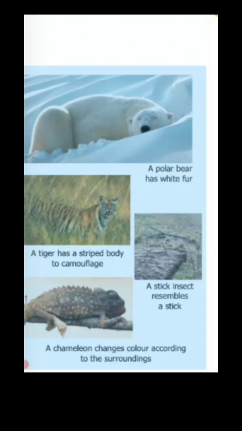A chameleon changes its body color according to the surroundings to escape from its enemies. Arctic foxes live in polar regions. They have a brown coat in summers. They grow white fur in winters to merge with the surroundings.